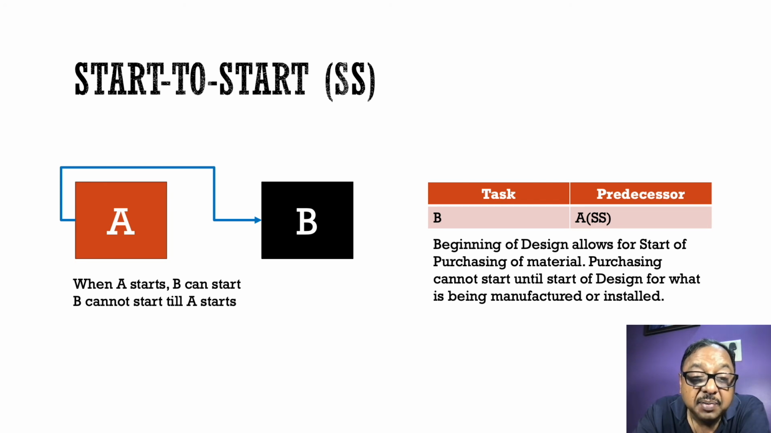Take an example. I can begin my designing, and at the same point of time I say that while designing has started, you start the purchase of materials. However, I cannot start the purchase of materials until the beginning of the design. If I don't start my design, I will not know what to purchase, so I cannot start purchasing until the design process has started. So this is a typical example of a start to start relationship.